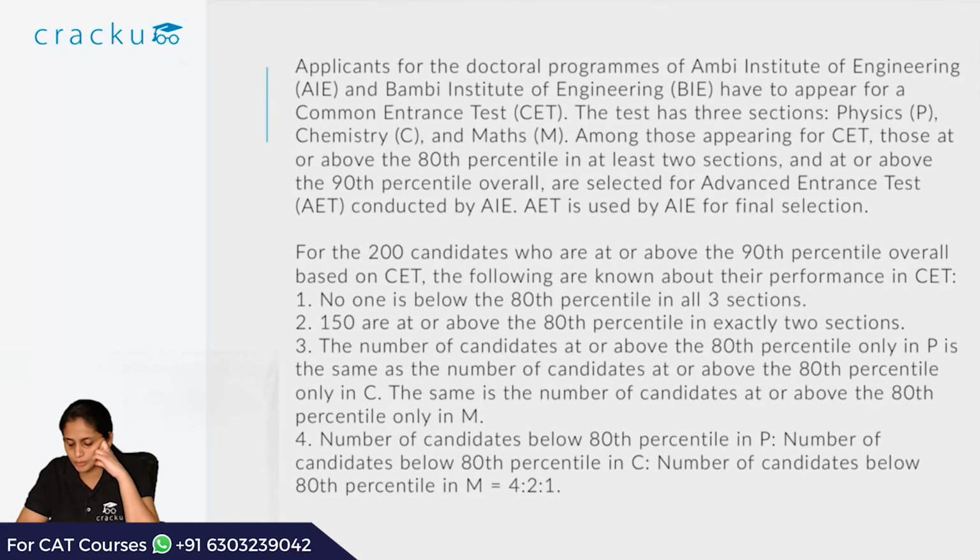Firstly, no one is below the 80th percentile in all 3 sections. 150 are at or above the 80th percentile in exactly 2 sections. The number of candidates at or above the 80th percentile only in P is the same as the number of candidates at or above the 80th percentile only in C. The same is the number of candidates at or above the 80th percentile only in M. Fourth, the ratio of the number of candidates below 80th percentile in P to the number below 80th percentile in C to the number below 80th percentile in M is 4:2:1.